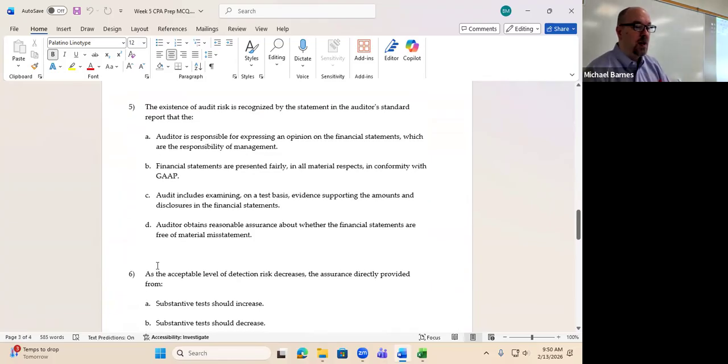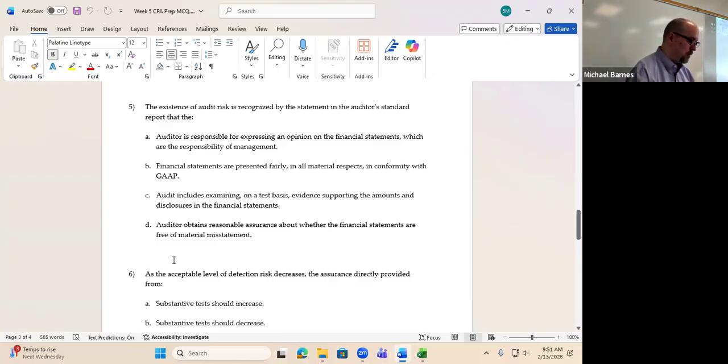The existence of audit risk is recognized by the statement in the Audit Standard Report that the what? What 2 words are we looking for with respect to audit risk? What 2 words are always relevant here? Dr. Barnes, those are the 2 words that are always relevant. All right, so it's 2 words that are in the audit report that reflect the existence of audit risk. Audit risk is inevitable simply because the auditor provides reasonable assurance. Okay, so we're looking for the answer that has reasonable assurance in there.